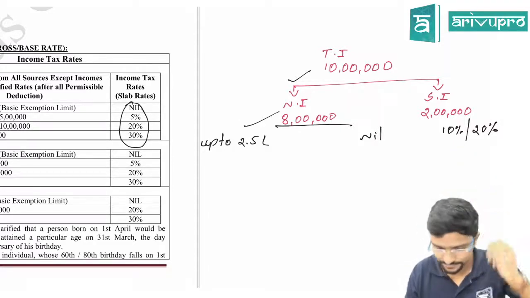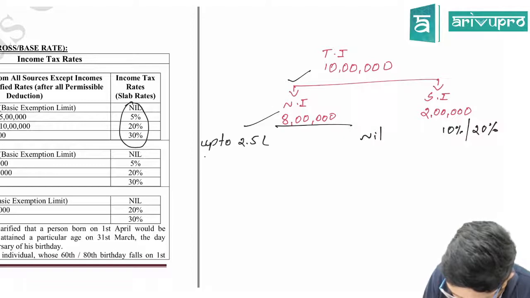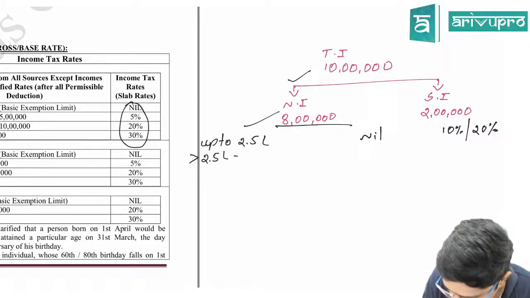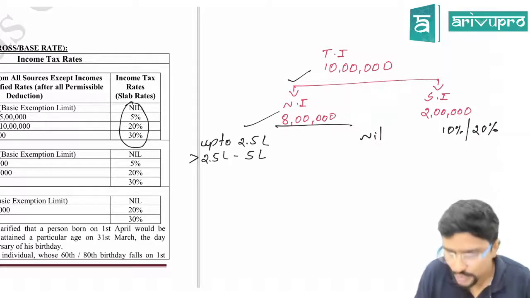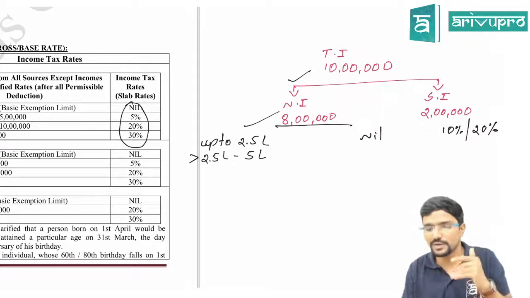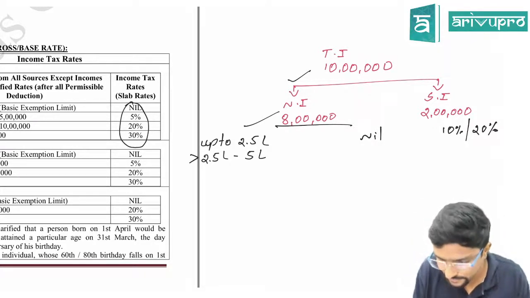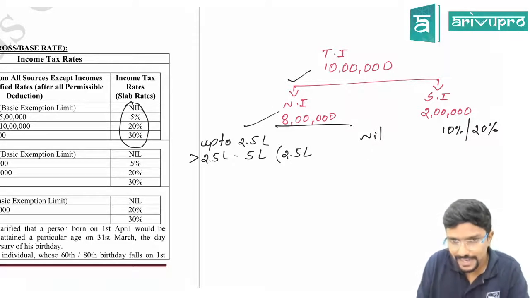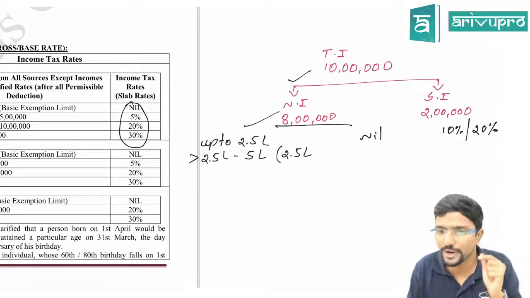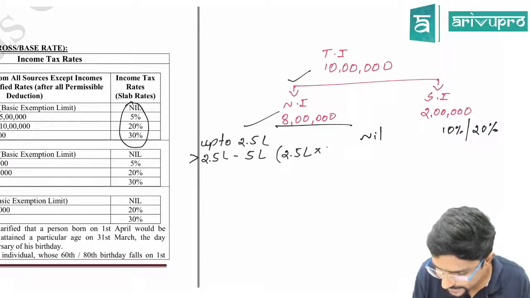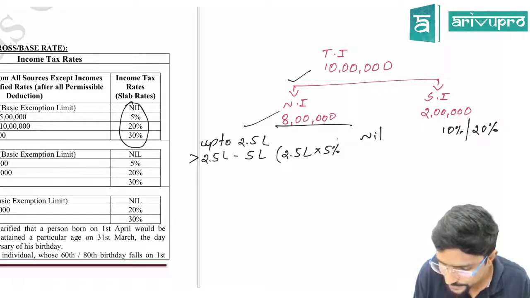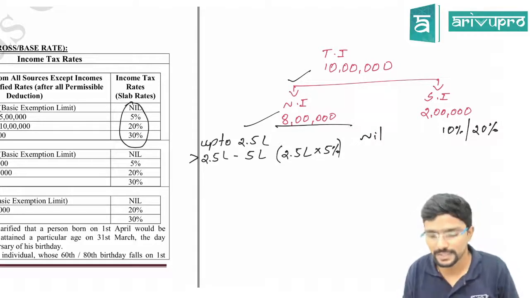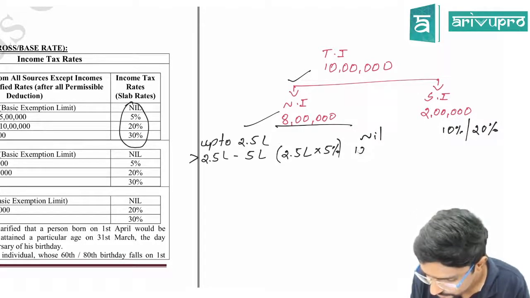Next, if your income is more than 2.5 lakh and up to 5 lakh, what is the difference amount you have to see? Your income is more than 5 lakh, right? So what is the difference amount? The difference between 5 lakh and 2.5 lakh is 2.5 lakh, into the rate applicable, 5%. The amount comes to 12,500.